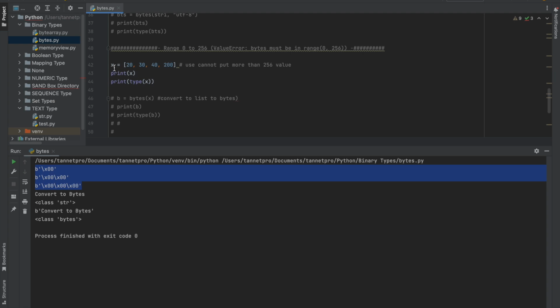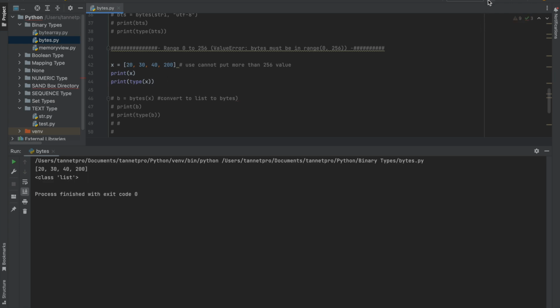I made one variable, which cannot have a value from 1 to 256. Let me show you this printout. So I made one list, and let me print it out. It is showing you that the range should be 0 to 256. All right, let me convert it first.